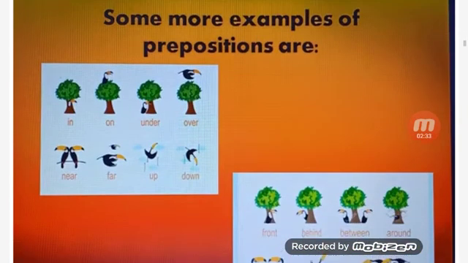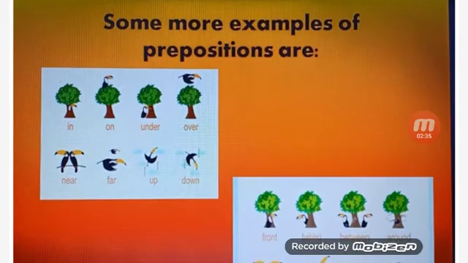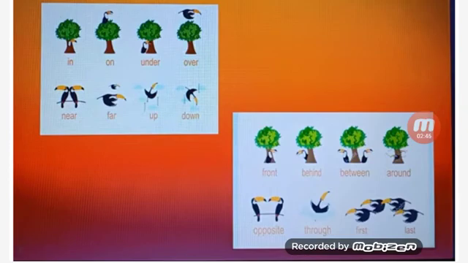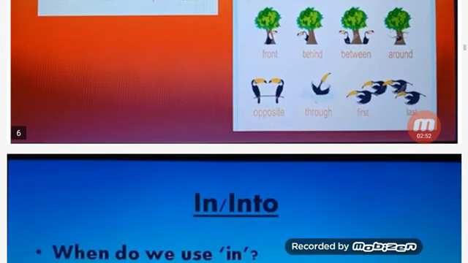Some more examples of prepositions are in, on, under, over, near, far, up, down. Look at these pictures. The next are front, behind, between, around, opposite, through, first and last.